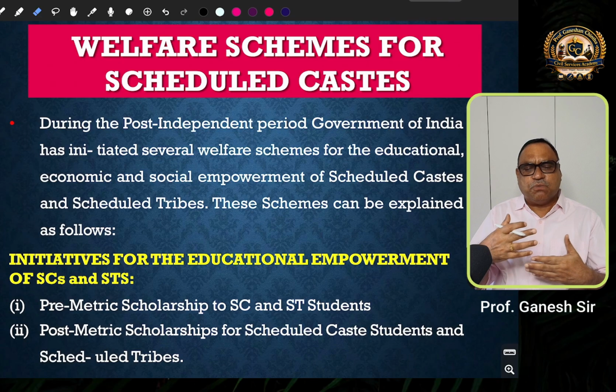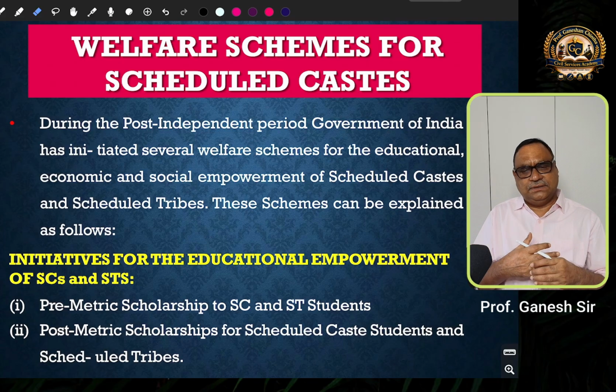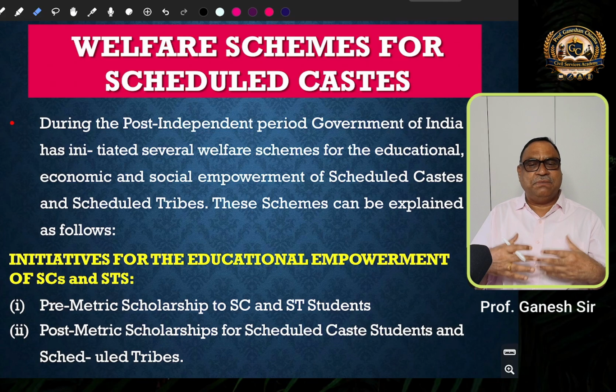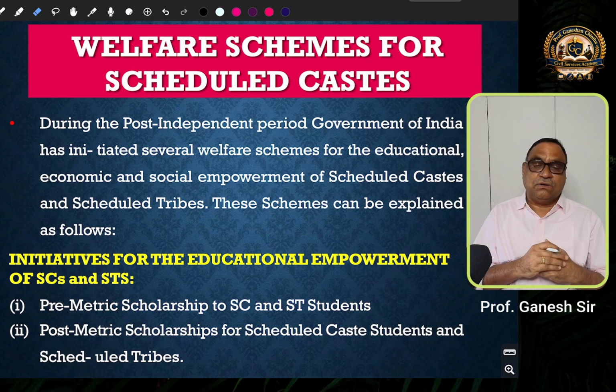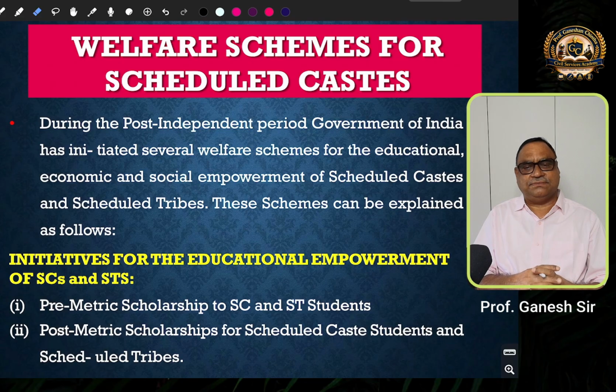The constitutional protections are provided for scheduled castes, like abolition of untouchability through Article 17 of the Indian Constitution, and providing educational and employment opportunities through Article 46 of the Indian Constitution. Through Article 330 of the Indian Constitution, political reservations are provided for scheduled castes and scheduled tribes. Seats are reserved in the Lok Sabha and state legislative assemblies of all the states for scheduled castes and scheduled tribes.